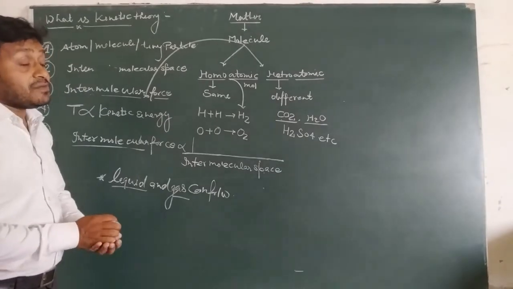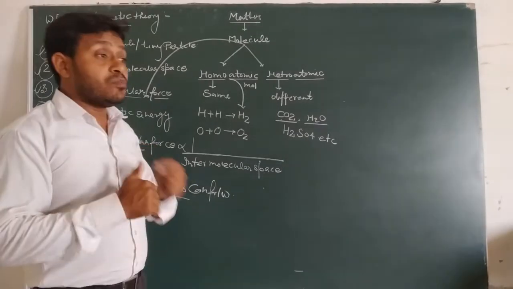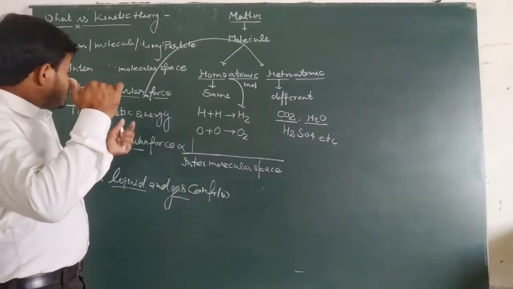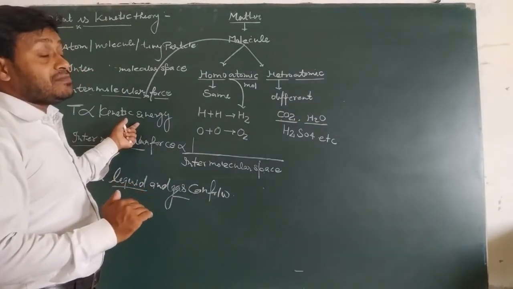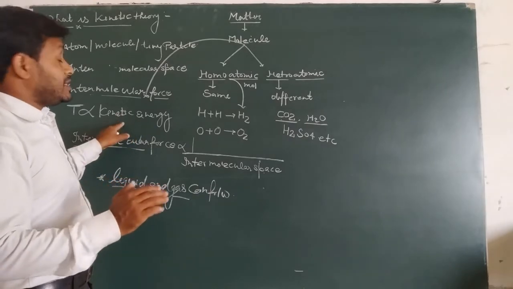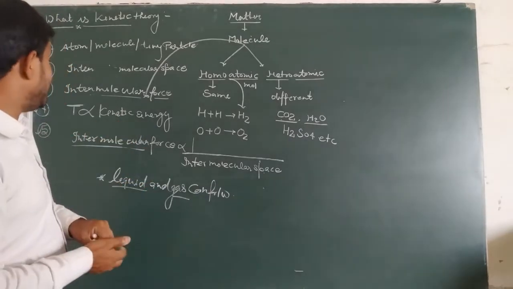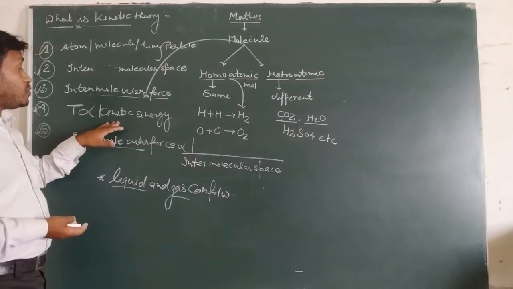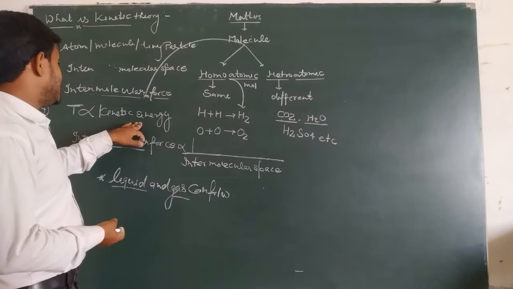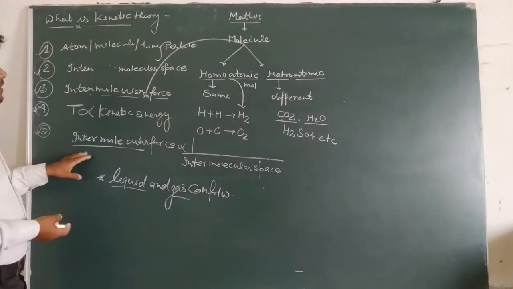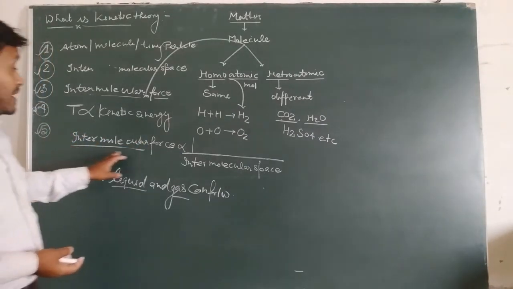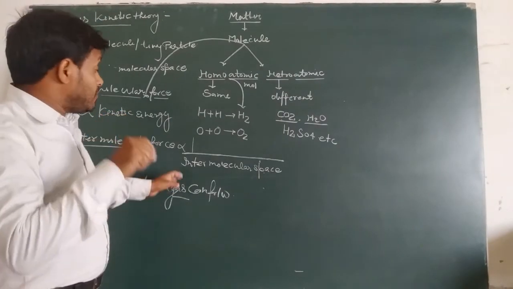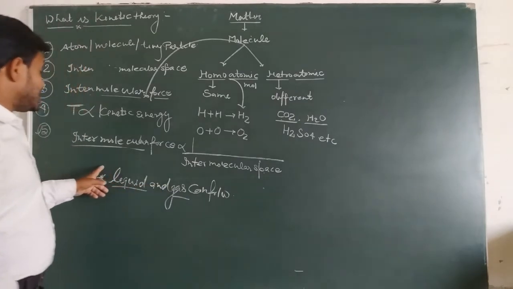If we increase the temperature of the molecules, the motion or kinetic energy increases. If we decrease the temperature of the molecules or matter, then the kinetic energy decreases. So we can say that temperature is directly proportional to kinetic energy, and the intermolecular space and intermolecular force are inversely proportional to each other.